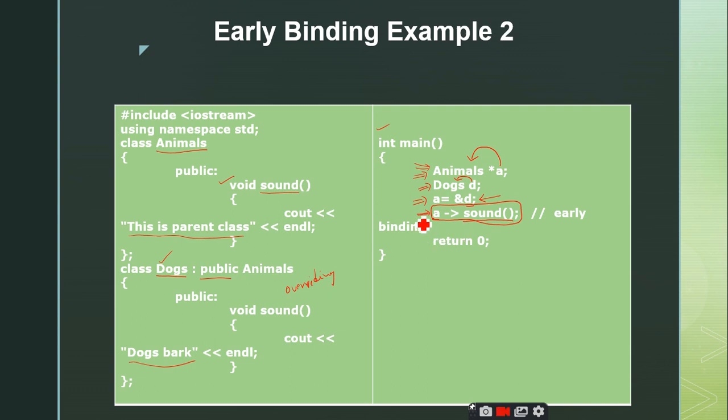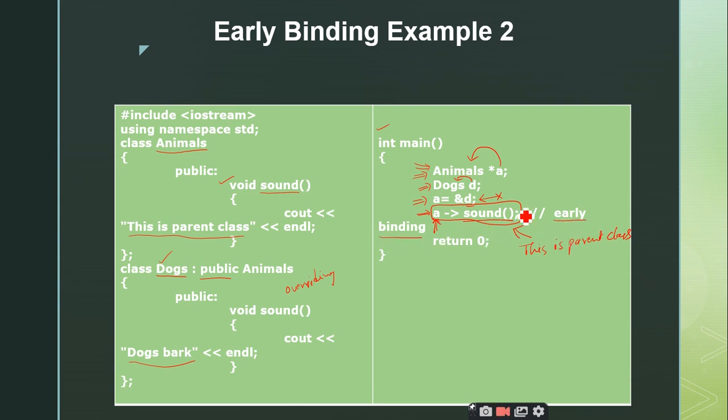So the base class pointer is going to be treated as the base class pointer only. So it will be invoking the sound function of the base class, and it will print the statement this is parent class. This all happens because of the early binding.